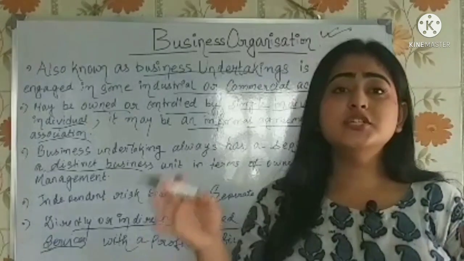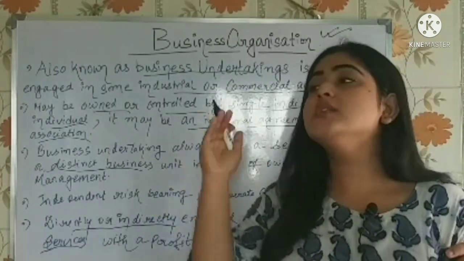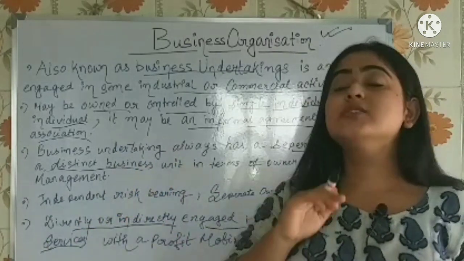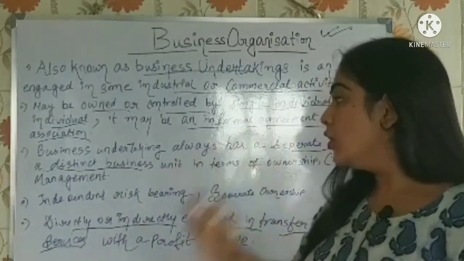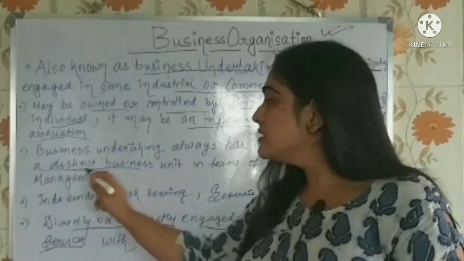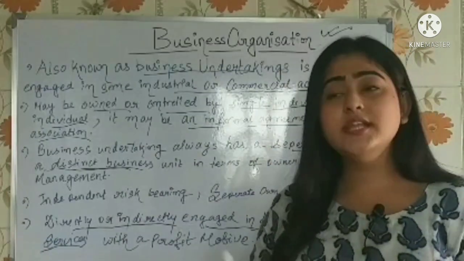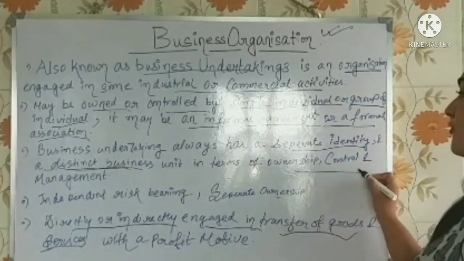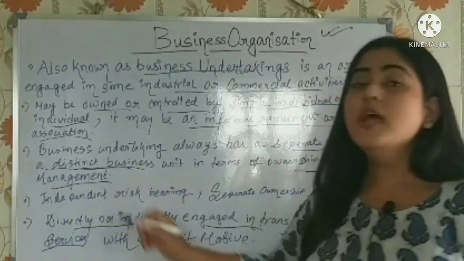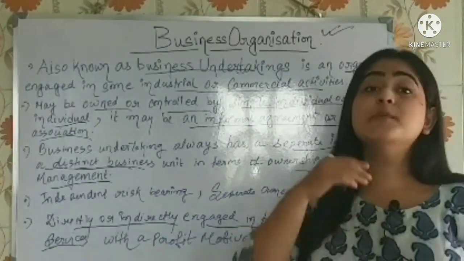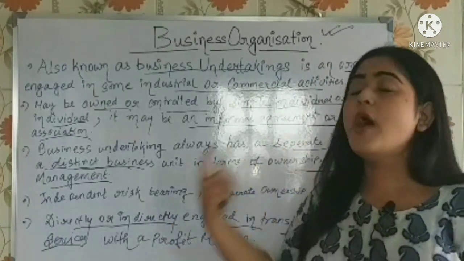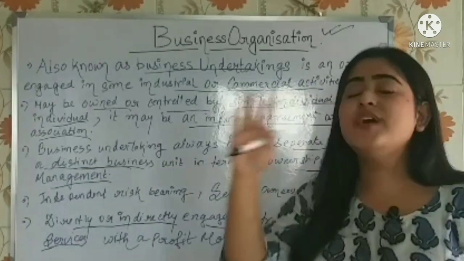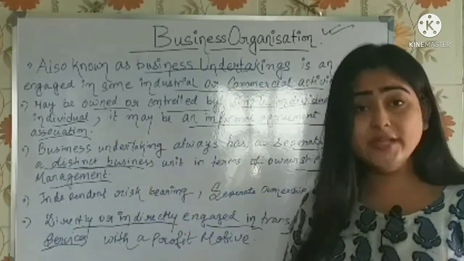Every business organization has a separate identity. It's not the same as that of the owner, right? Also, all businesses are distinct from each other in terms of production, ownership, control, and management. Some business organizations may be sole proprietorships, some may be partnerships, some may be private sector, some public sector. So you can have a variety of businesses, right?